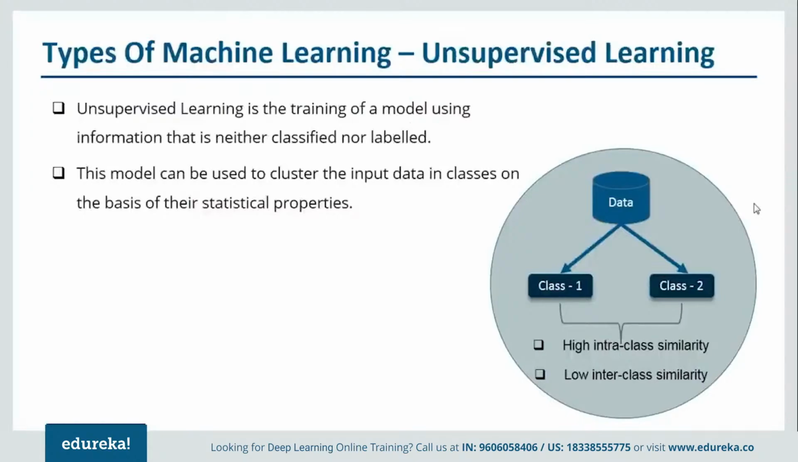Now in unsupervised learning, unlike supervised learning, you don't have any predefined classes. So what happens, you have data, and on the basis of that data, you try to create your own classes. You try to make sure that whatever classes you create have high intra-class similarity and low inter-class similarity. That means if I've created two classes, class 1 and class 2, the elements of this particular class should have high similarity, but at the same time low similarity with the elements of class 2.